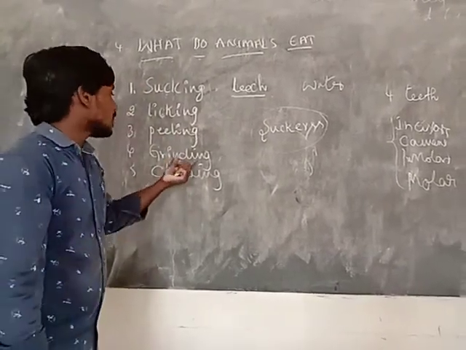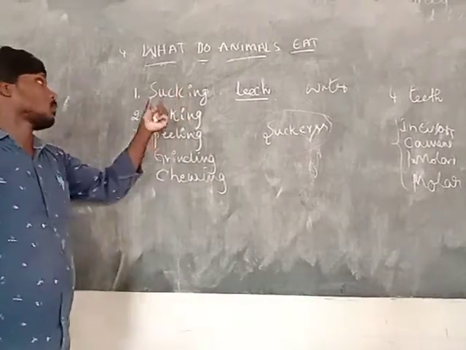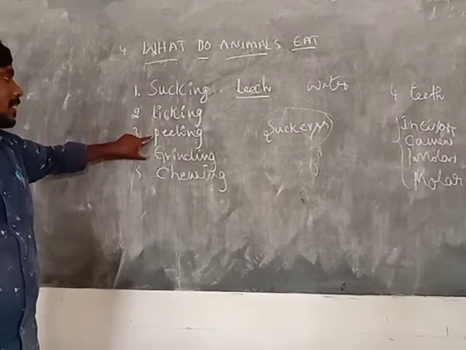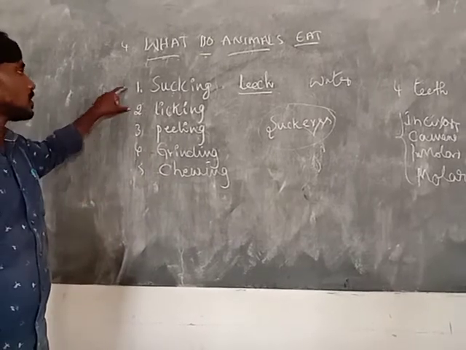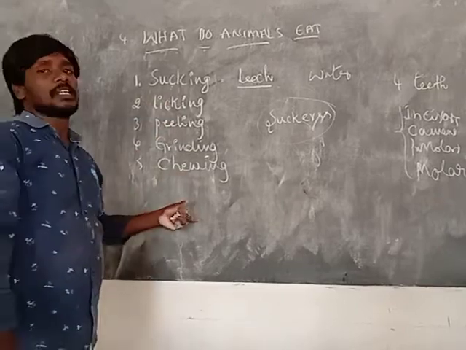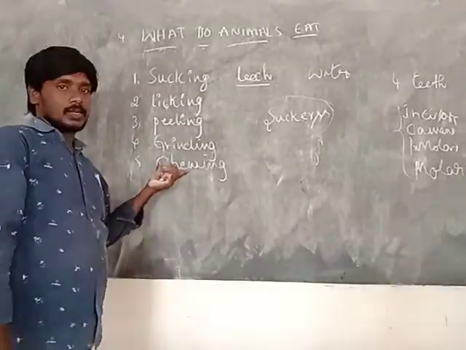So these are the different methods used by different animals: sucking, licking, peeling, grinding and chewing. These five methods are very important for how animals take and collect food material.